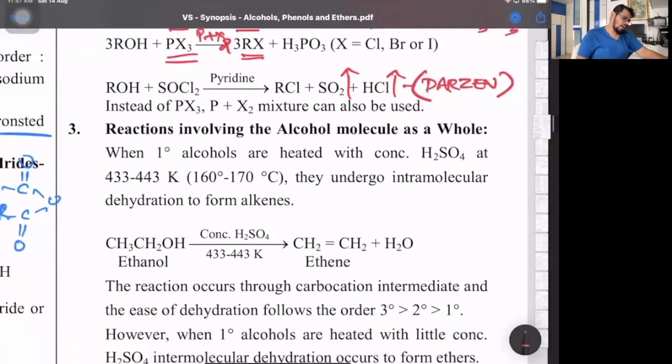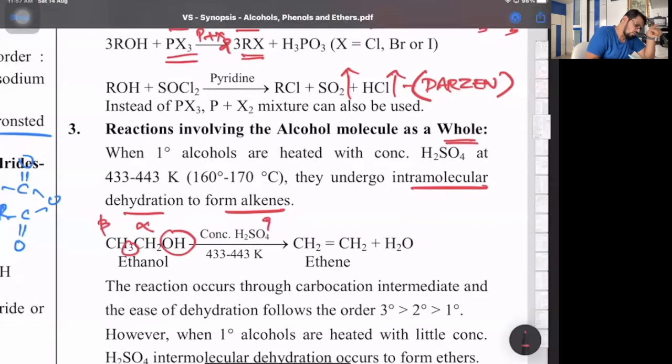Then alcohols, this is now reaction of the alcohol molecule as a whole. Whole means single molecule. So that's what we call intramolecular dehydration to give an alkene. So ethanol, you can also call it beta elimination. From alpha, the OH goes, from beta, the H goes. So between alpha and beta, a double bond. With conc H2SO4, it's called liquid phase dehydration. For primary alcohol, 95% conc H2SO4 at a temperature of 443 Kelvin. Secondary alcohol, that is 60% H2SO4 at 373 Kelvin. And tertiary alcohol, that's basically with 20% H2SO4 at 363 Kelvin.